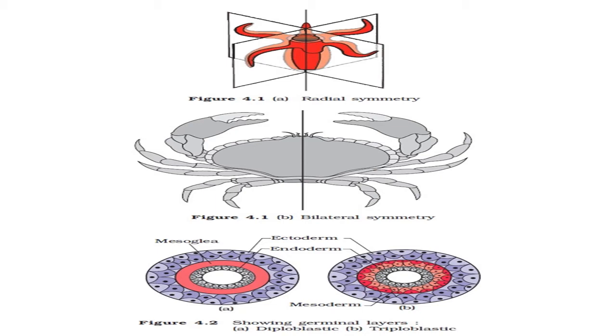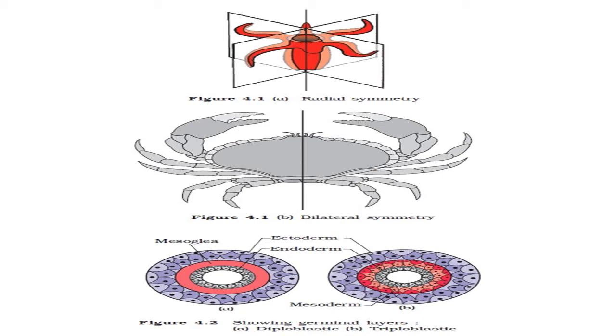Next figure is about diploblastic and triploblastic organization. Diploblastic organization is in figure A, and triploblastic organization is given in figure B. During embryo development, this type of organization is observed and two or three types of layers are there, and that is known as diploblastic or triploblastic organization.